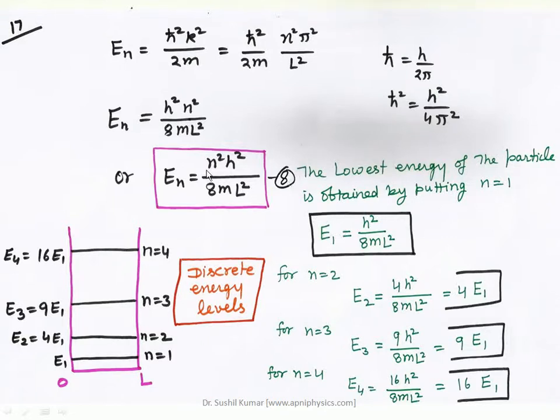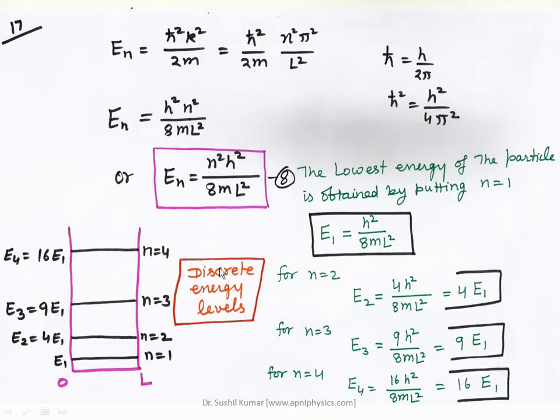So you know that En is equal to n square h square upon 8mL square. When you put n is equal to 1, that corresponds to the ground state, and n is equal to 2 is the first excited state. When you put the value of n is equal to 2, that becomes 4 times E1. Here n is equal to 3 becomes 9 times E1, n is equal to 4 becomes 16 times E1. So this is the ratio between the ground state and the other excited states.